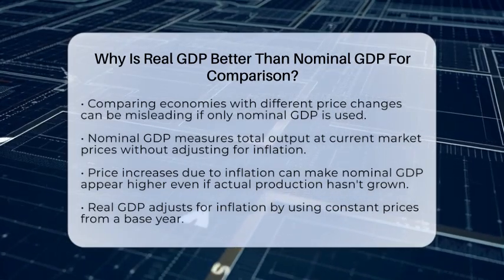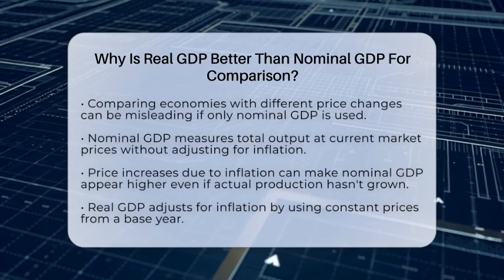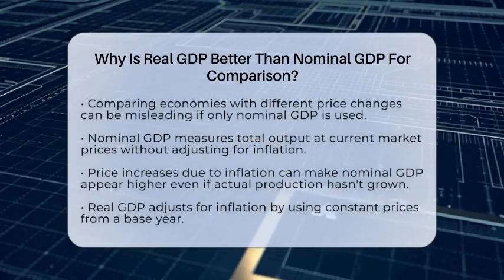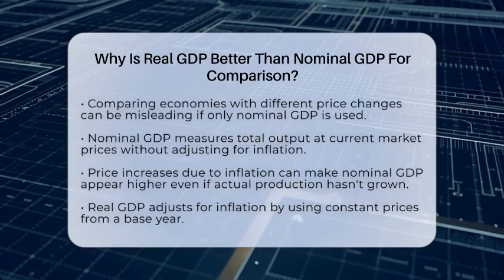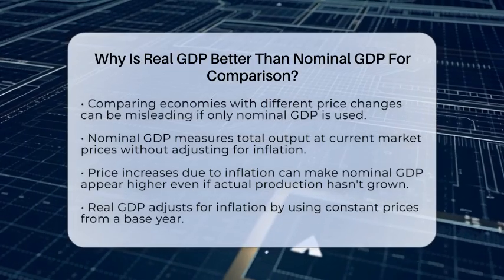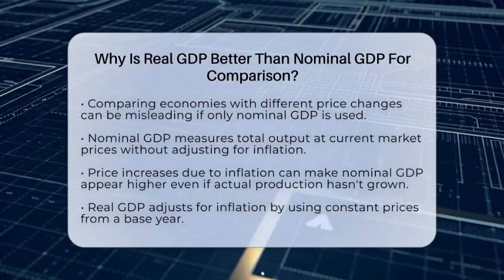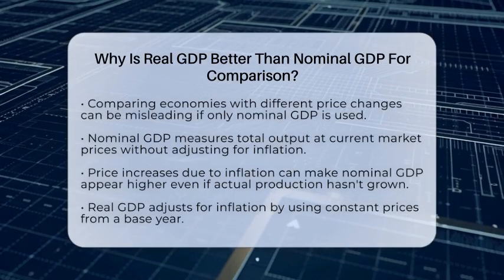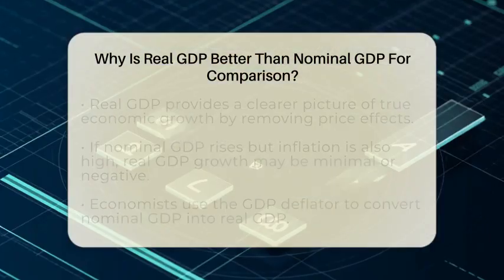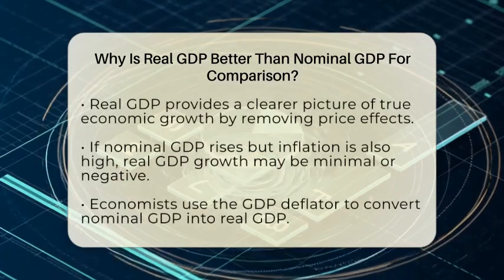Nominal gross domestic product measures the total value of all goods and services produced in a country at current market prices. It captures what the economy is worth today, but it doesn't account for changes in prices over time. So, if prices go up because of inflation, nominal gross domestic product might look like the economy is growing, even if the actual amount of goods and services hasn't changed.